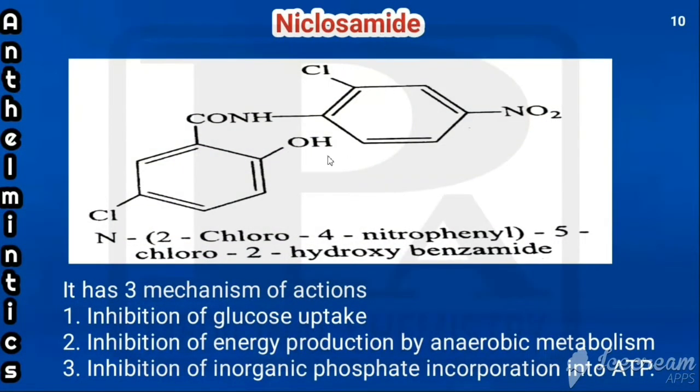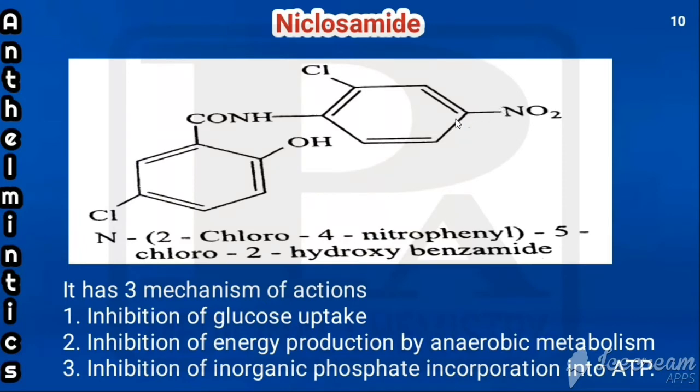Next drug is niclosamide. This is the structure of niclosamide. It is coming under amides. So which amide it is? Benzene ring with amide. So totally it can be called benzamide. So in the case of benzamide, second position is having hydroxy and fifth position is having chlorine. And in the case of benzamide, this nitrogen has substitution. So what would be substituted with the nitrogen?